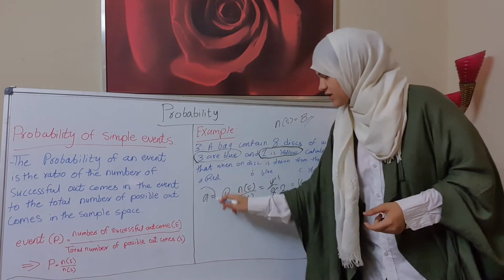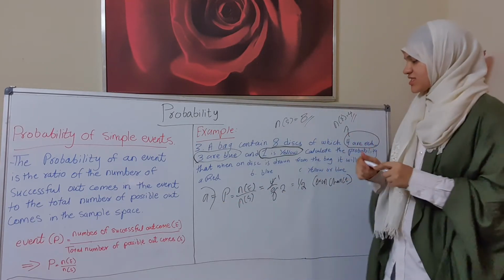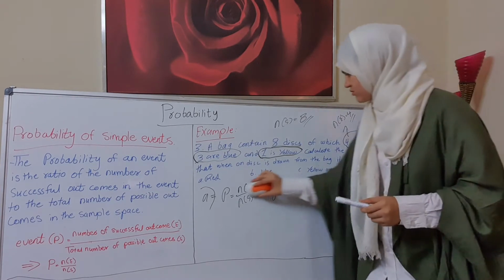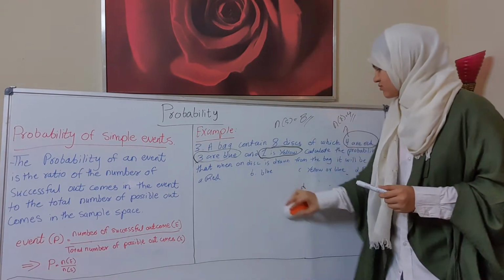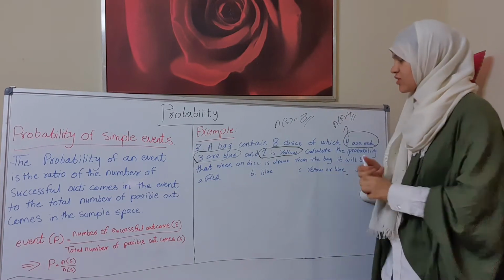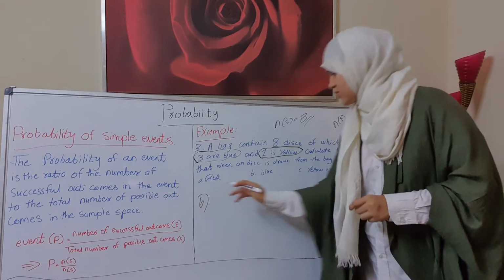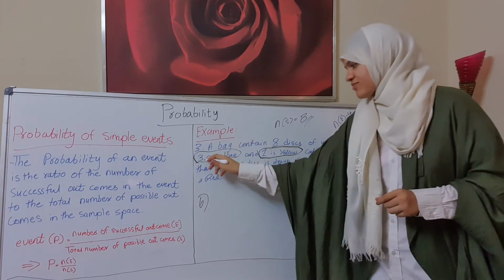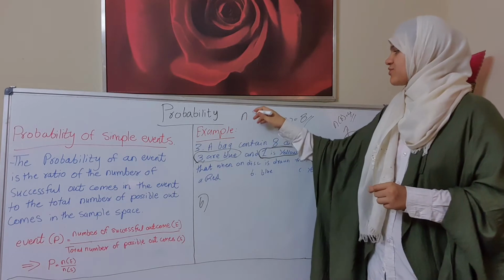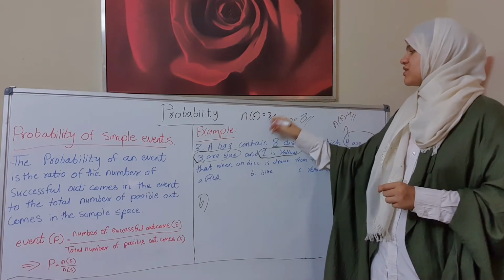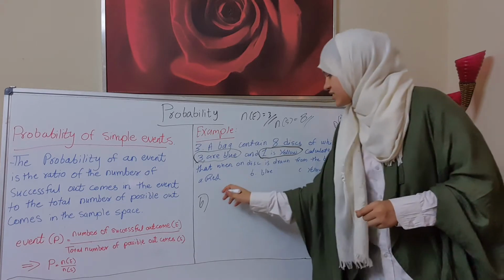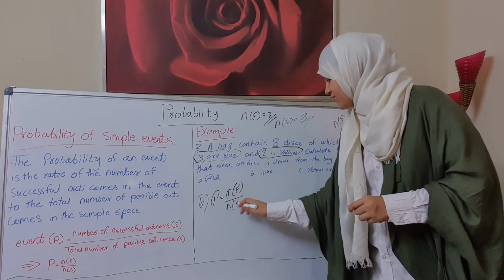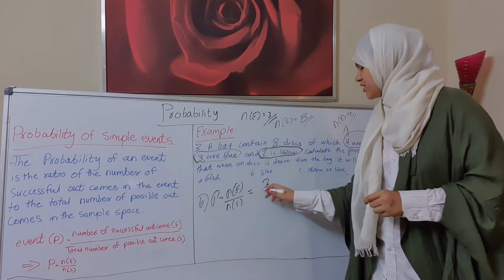Okay, this is A. Now let's go for B, which says blue. How many discs do we have which are blue? 3. So that means the number of successful outcomes is 3 in B. So P is equal to the number of E over the number of S, which is equal to 3 over 8.